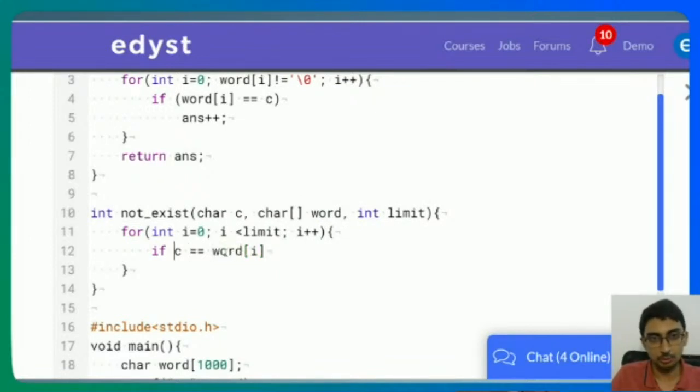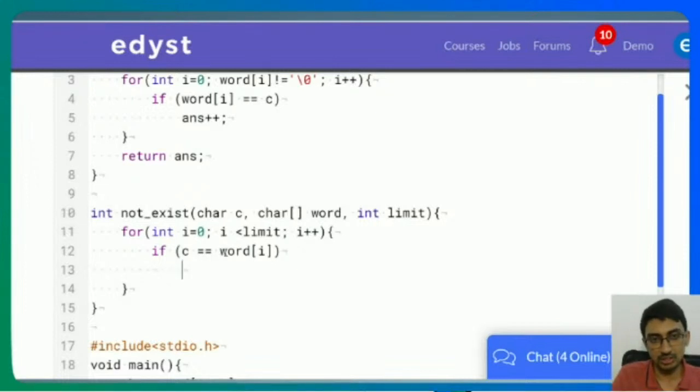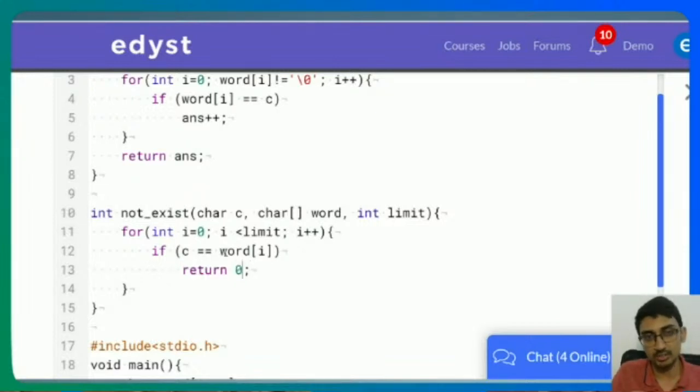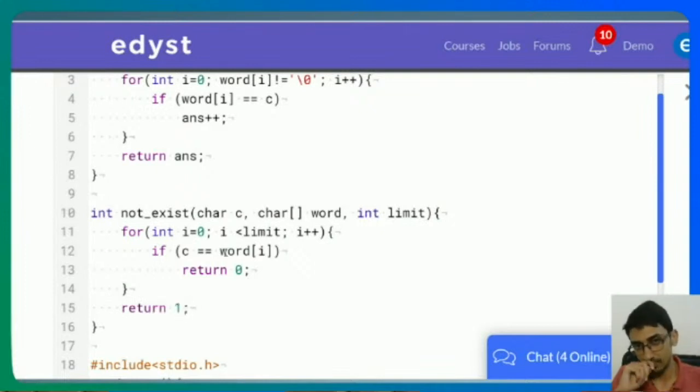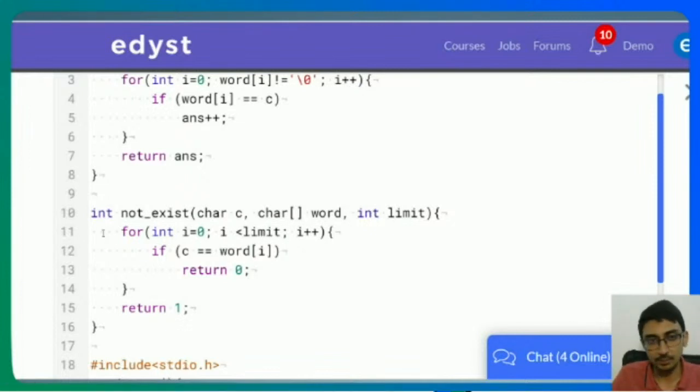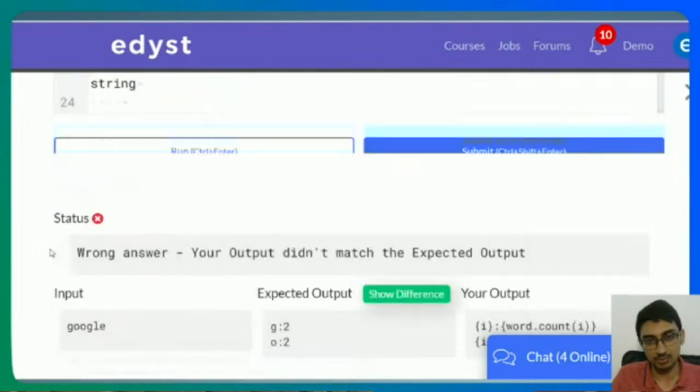If C is equal to word of I, that means there is a character that is equal. Then I can just return 0 here itself. That means it does exist. I want to return 1 only if it doesn't exist, right? So I'll return 0, no, it does exist. If I went through this entire thing and did not find a single one, then I'm going to return 1. So doesn't exist, true, because I went through the entire thing, I couldn't find a single one, right? So that's my second function.